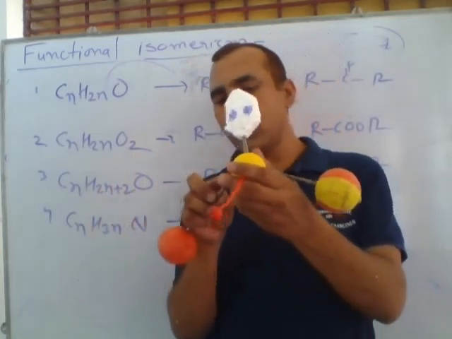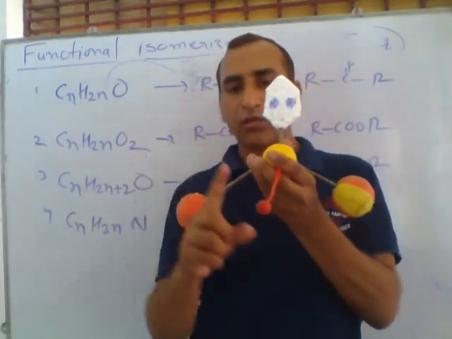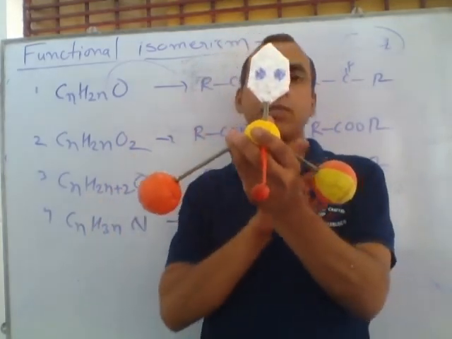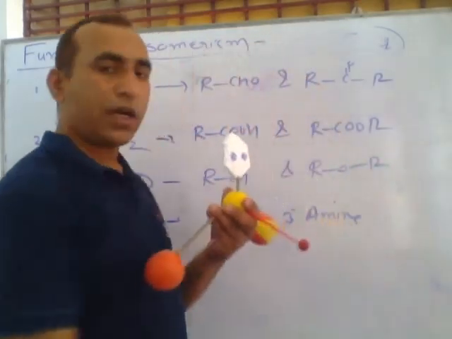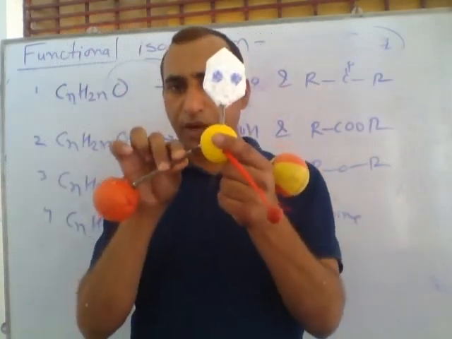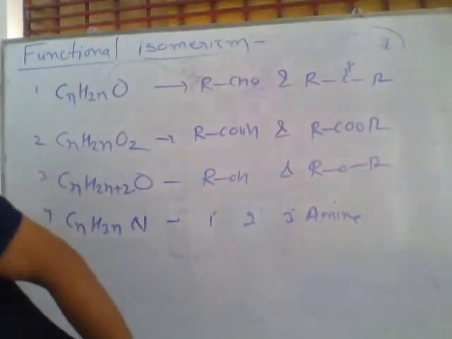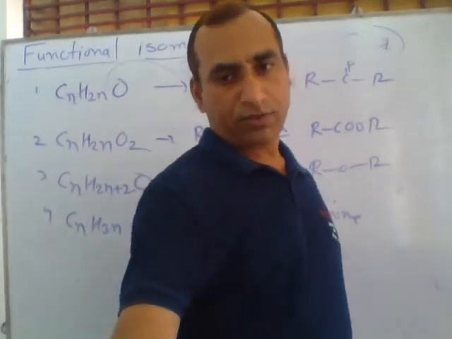If there are two CH3 groups on this nitrogen along with one hydrogen, this is called dimethylamine. If we use 3 methyls, then this is called trimethylamine. Amine exists in this shape, pyramidal shape. So thank you for watching. Namaskar. We will meet soon in the next class.